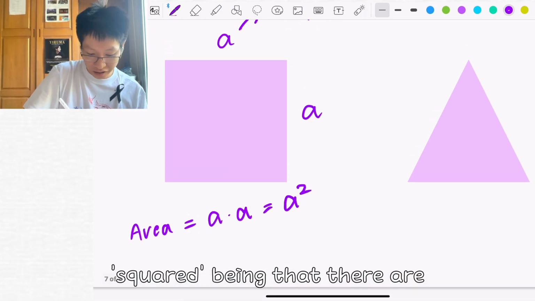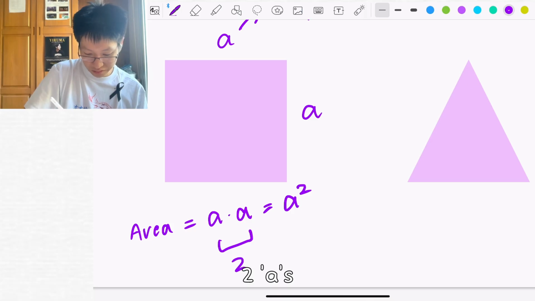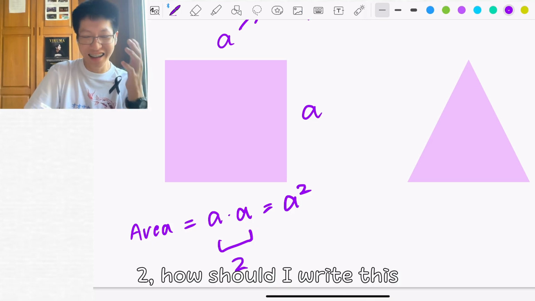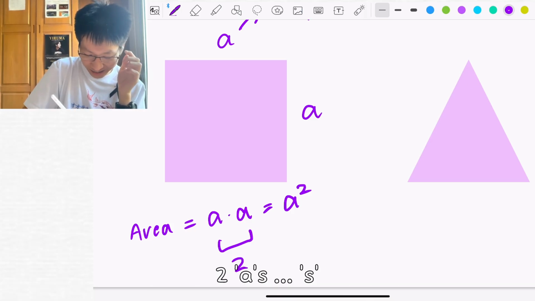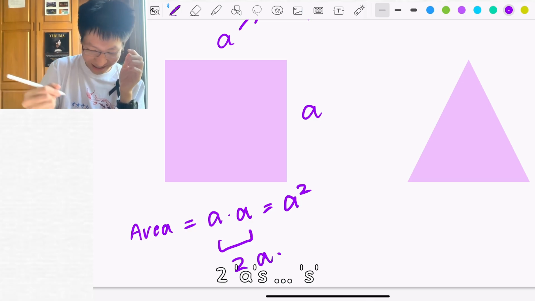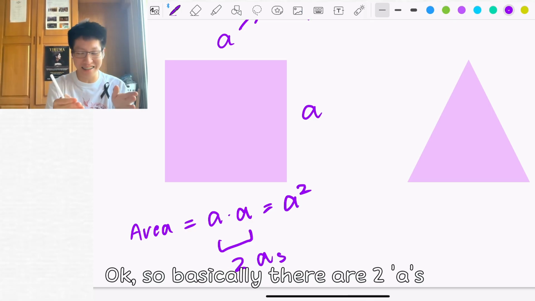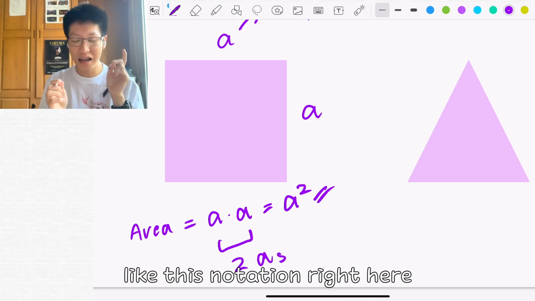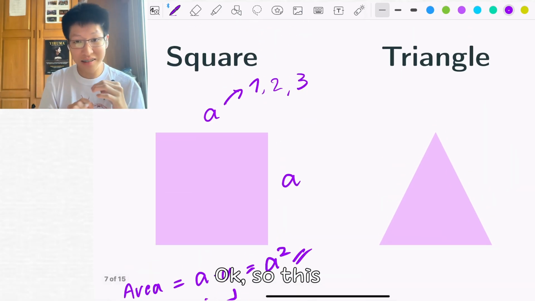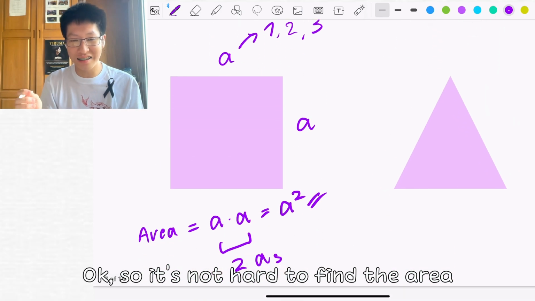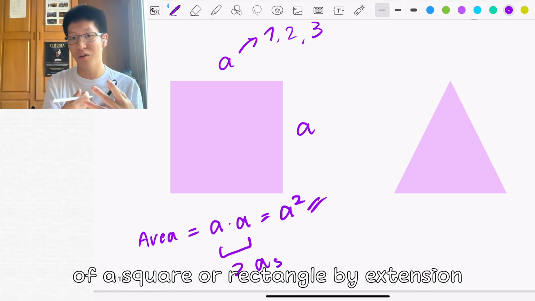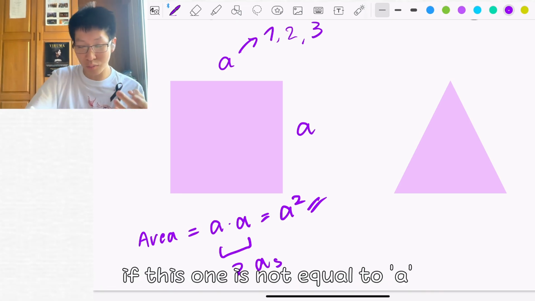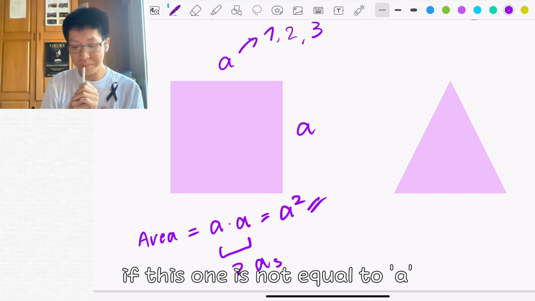Squared being that there are two A's. So basically there's two A's, so we write it as A squared, like this notation right here. So it's not that hard to find the area of a square, or a rectangle by extension, if this one is not equal to A.